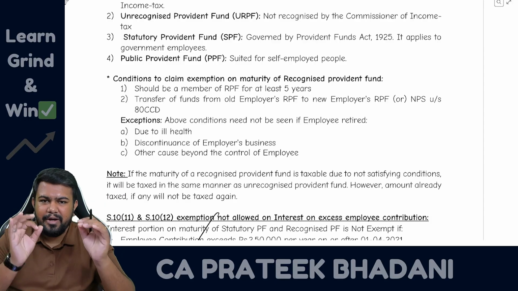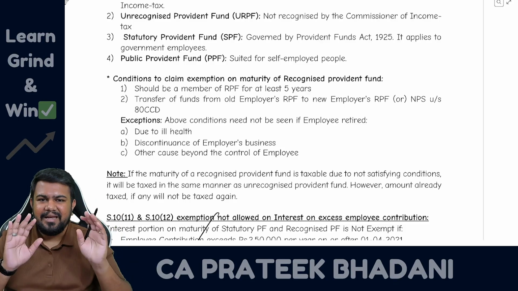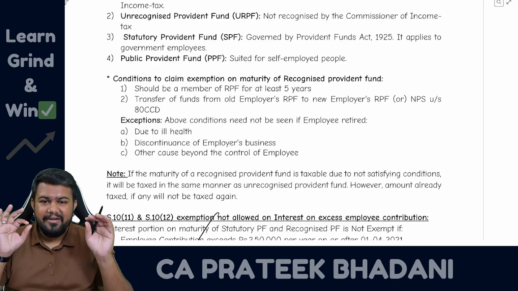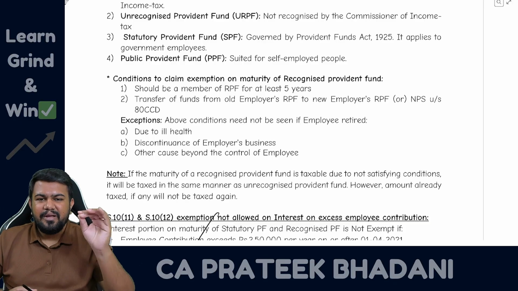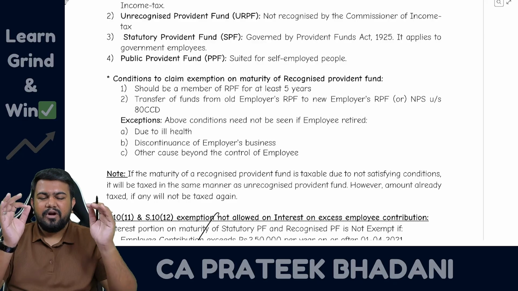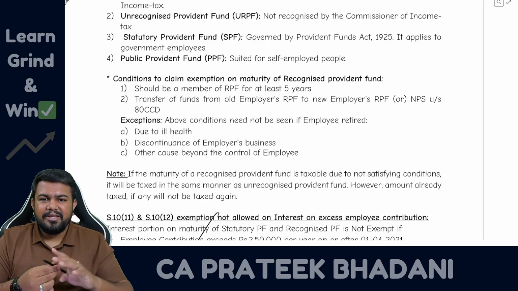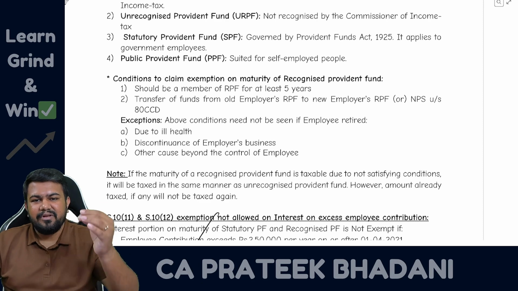When it comes to employee contribution, you have to ignore it, but you can claim deduction under section 80C for employee contribution. Interest up to 9.5% per annum is exempt. The balance amount of interest will be taxable. Sir, what about maturity? Maturity is generally exempt. However, if you withdraw the money within 5 years, then the maturity will be taxable.